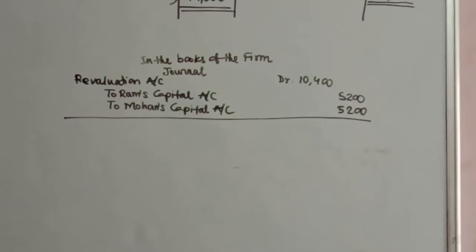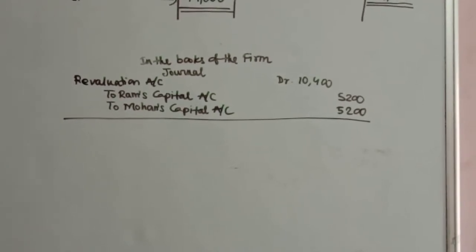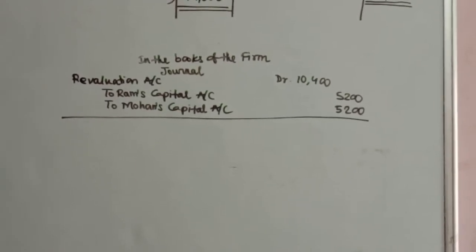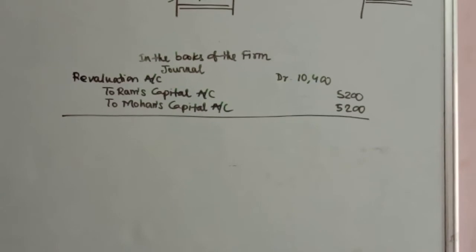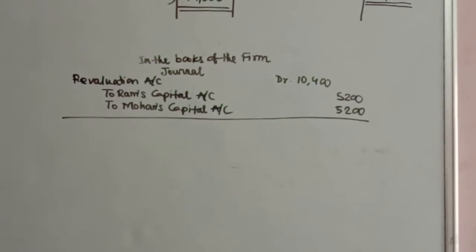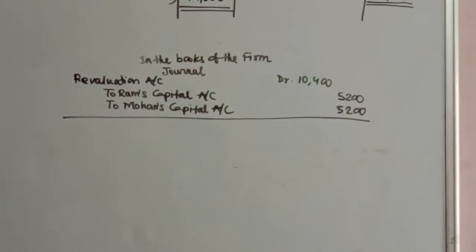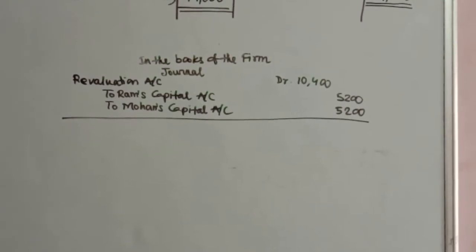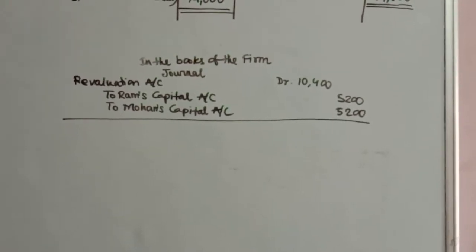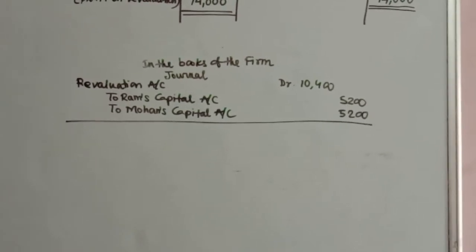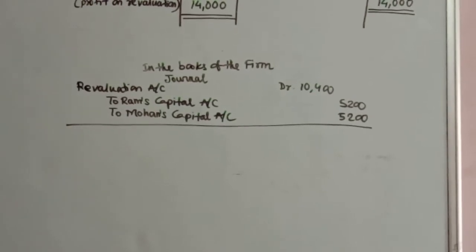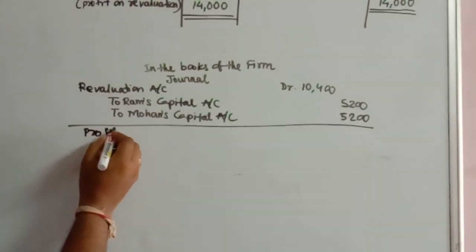If you look at the balance sheet of this question, which you already have written in your copy, you will find this particular firm has a profit and loss account on the liability side. This profit and loss account on the liability side is basically undistributed profit, accumulated profit. Now, before a new partner joins the partnership firm, the existing partners will distribute among themselves all this undistributed profit. So you have undistributed profit amounting to rupees 12,000.